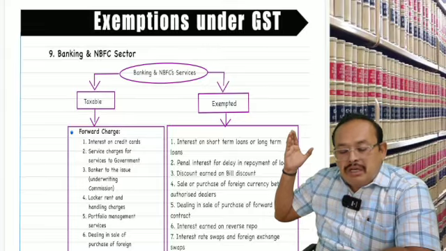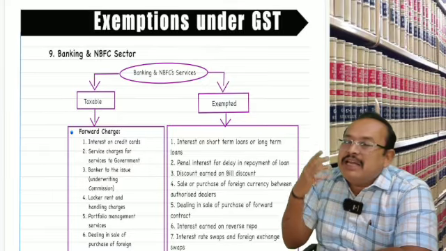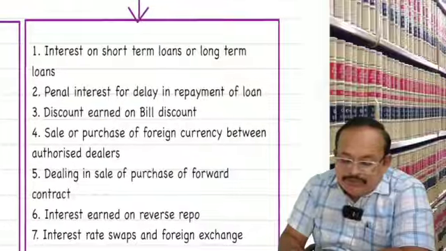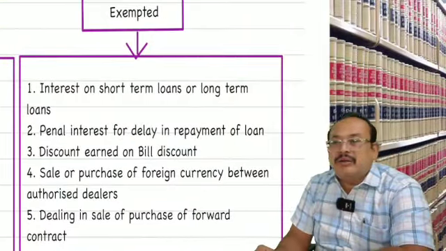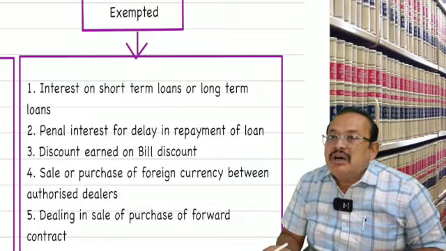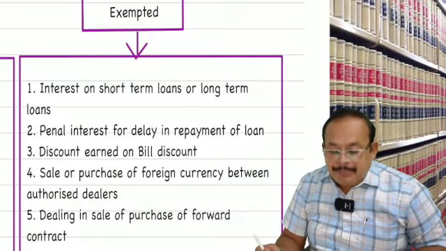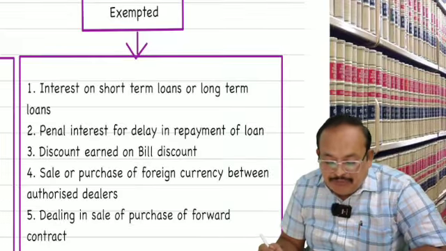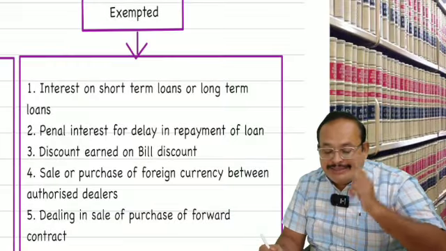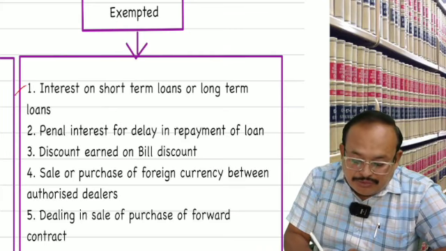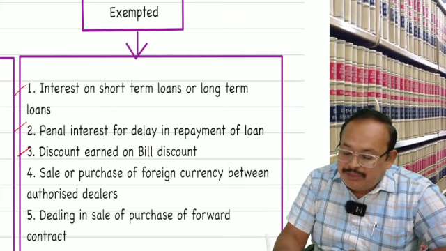Now referring to exemptions: banking sector, NBFC sector. Banking sector, what exemptions are there? The following are exempted. 1. Interest on short-term loans and long-term loans is exempted from the payment of GST. 2. Penal interest for delay in repayment of loan is also exempted. 3. Discount on bill discounting is exempted. These three points I referred to, I am explaining with the help of a simplified example.